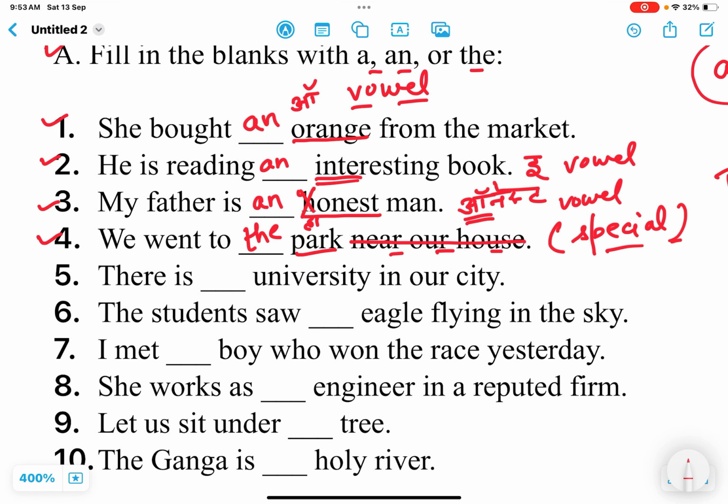Suppose if near our house is not given, then we use a according to the sound. We went to a park. That means talking about any of the parks. Okay. But here it is a special park that is near our house.